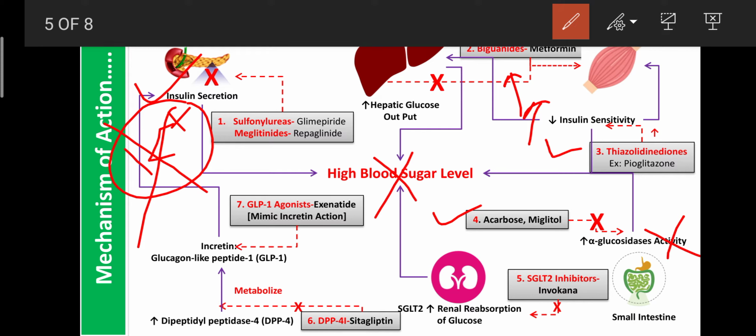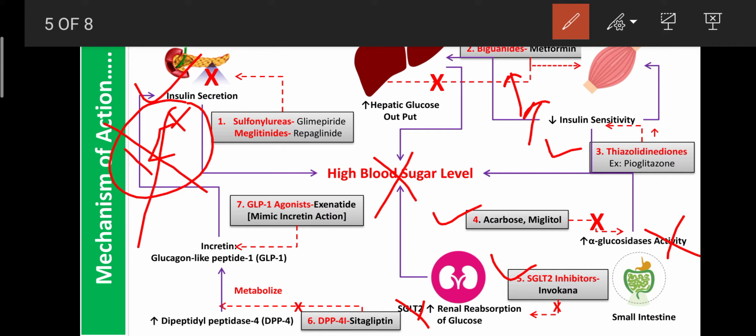The next category is the SGLT2 inhibitors. Example is canagliflozin. This drug mainly blocks the sodium glucose co-transport receptor. Due to blocking of this receptor, sodium as well as glucose cannot be reabsorbed back into the blood. So they also decrease the blood sugar level by inhibiting the sodium glucose co-transport channels.